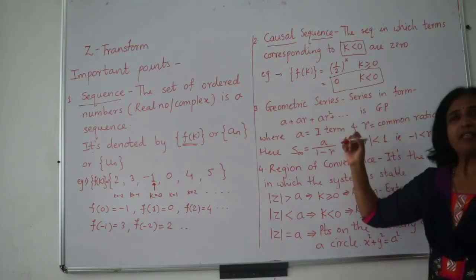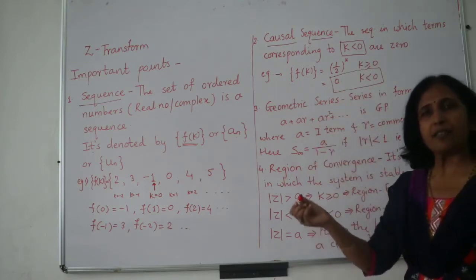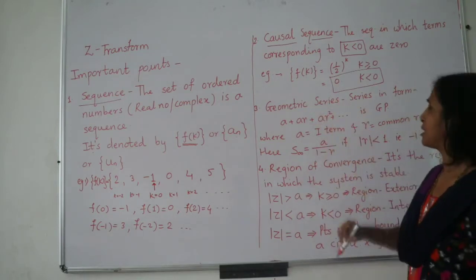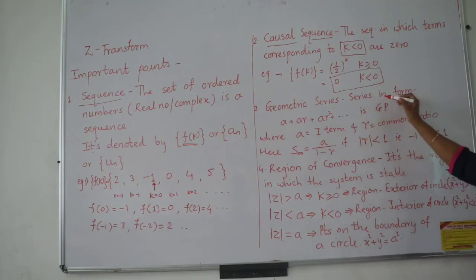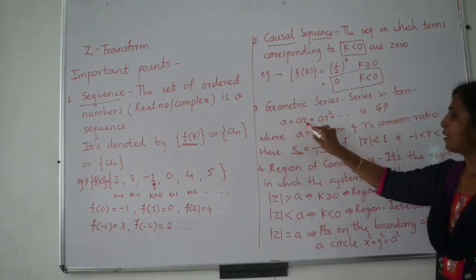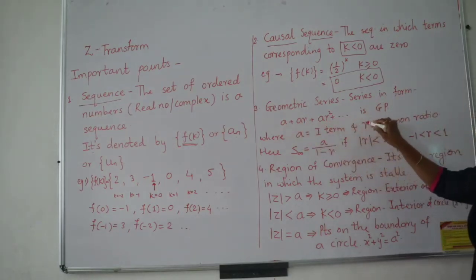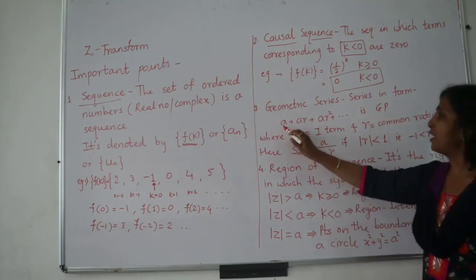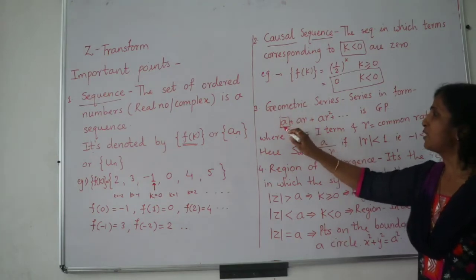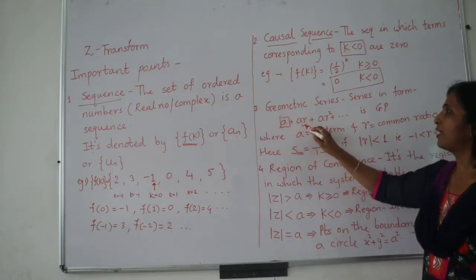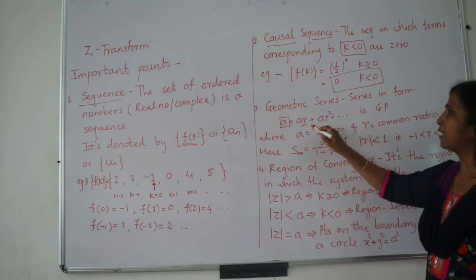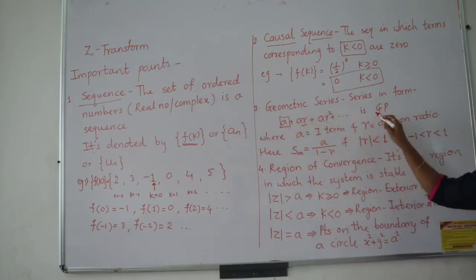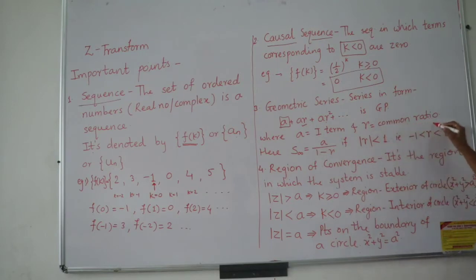Then we need some knowledge of geometric series or geometric progression when we are proceeding with the Z transform. So what is it? The series in the form a + ar + ar² + and so on is called a geometric progression or geometric series, where a is the first term, and a is multiplied by r to get ar, which is multiplied by r again to get ar². So every term is multiplied by r, and r is the common ratio.